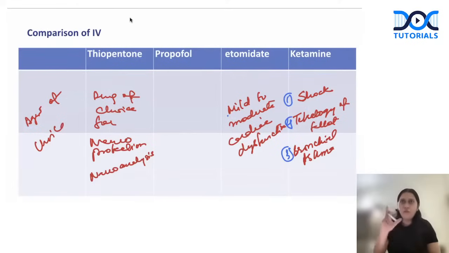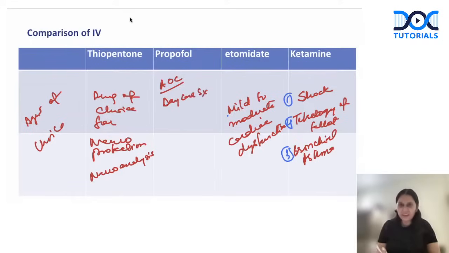Thiopentone: nowhere agent of choice for anesthesia, but two places drug of choice, narcoanalysis and neuroprotection. And neuroprotection is different from neurosurgery, mind you. Etomidate is agent of choice for cardiac surgery, mild to moderate cardiac dysfunction. Ketamine is agent of choice in shock, tetralogy of Fallot, that is a cyanotic heart disease, and bronchial asthma. And for the rest, everything, what should be the answer? Propofol, propofol, propofol. So propofol is the anesthetic agent of choice in daycare surgery.